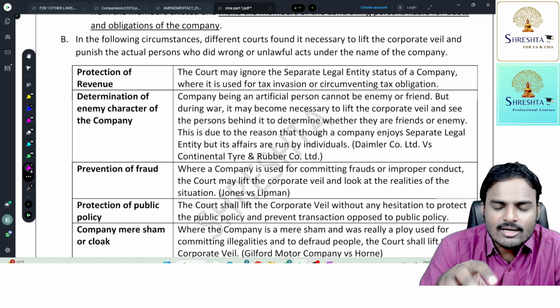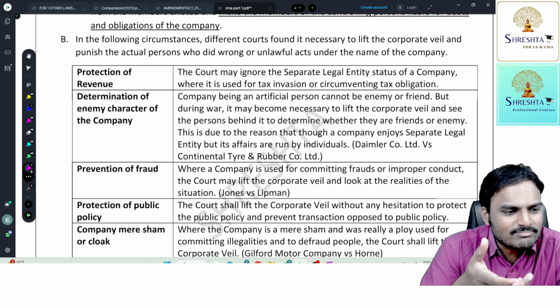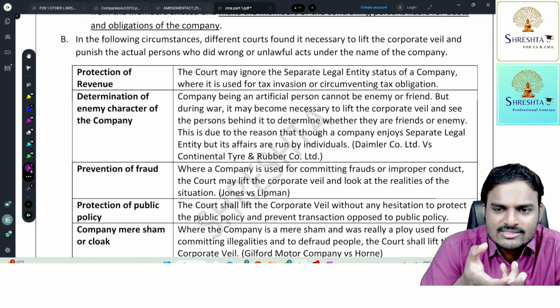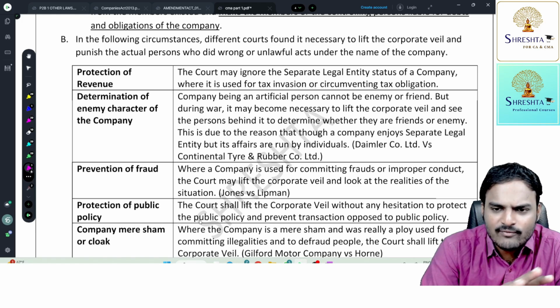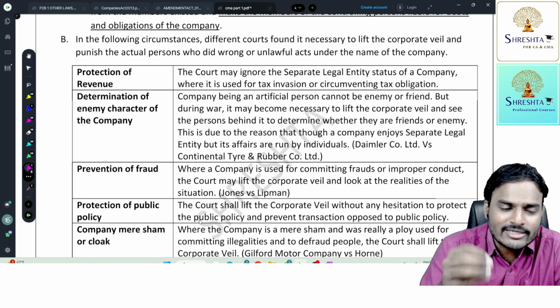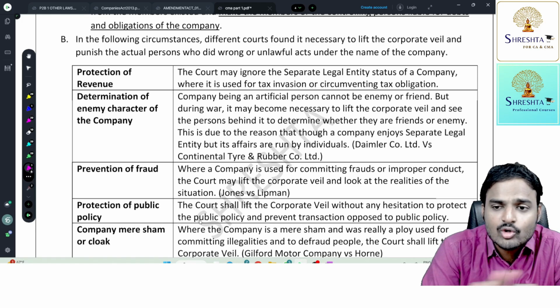Now, since our company had only foreign people, can you call that company a foreign company? No, it's not a foreign company. It's an Indian company only. The nationality of a company depends upon the country where it got incorporated, but not the status of the members.